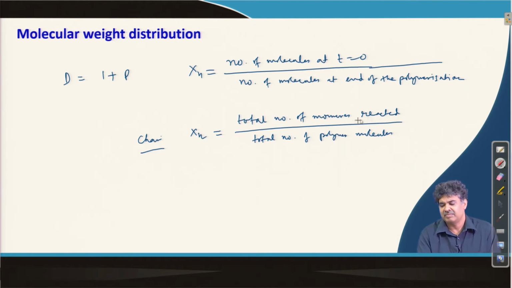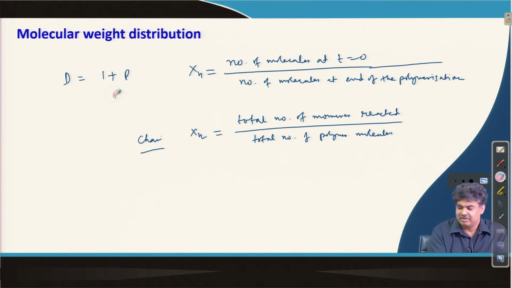We are talking about total monomers reacted or polymerized, whereas here we are talking about the total number of molecules at T equal to 0. So, please remember that is because the product of step growth polymerization is the entire reaction mixture, whereas in case of chain growth polymerization this is the isolated polymers.